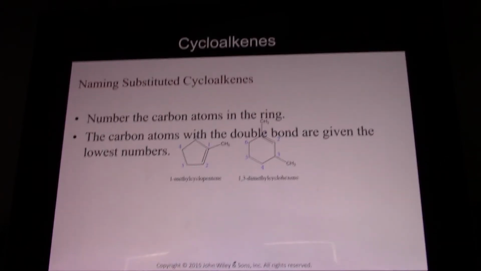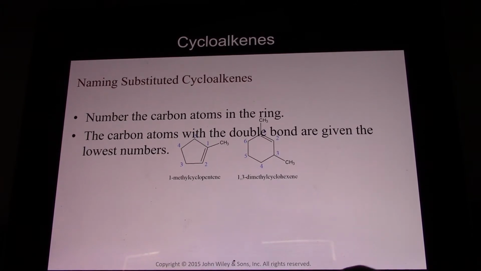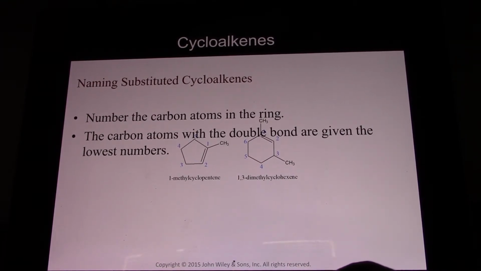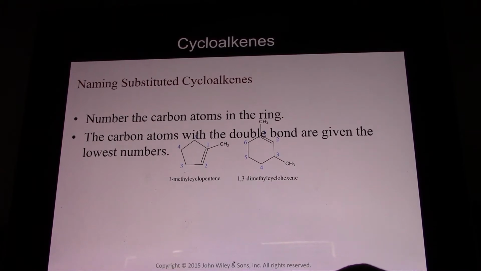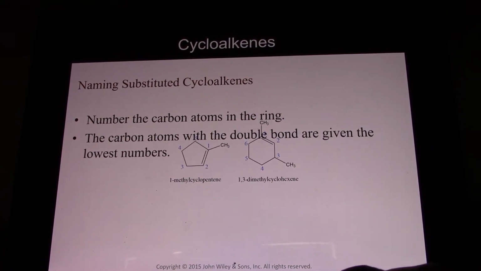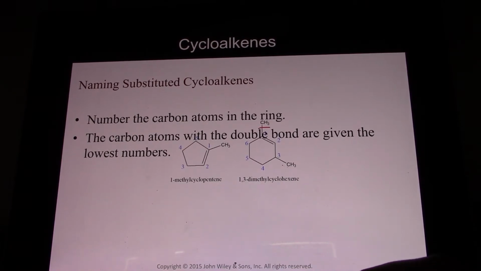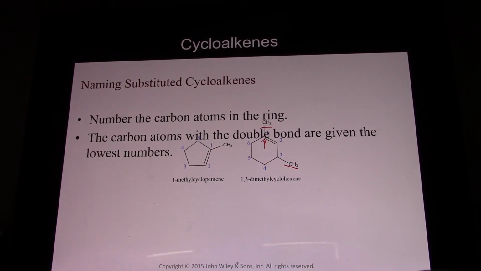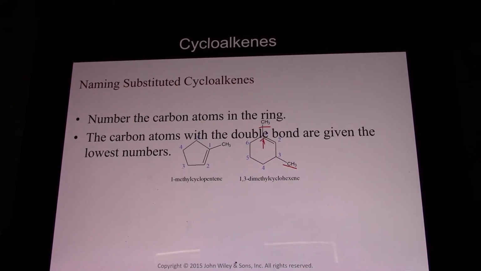In here again, if we're going to put substituents off of it, they get the lowest number possible. And in general, carbon 1 always has the double bond, because you want the double bond on the lowest numbered carbon possible. So here we have 1-methyl-cyclopentene. Here we have 1,3-dimethyl, because there's a methyl group there, and there's a methyl group there, and that guy's carbon 1. It's kind of hidden by the text. 1,3-dimethyl-cyclohexene.